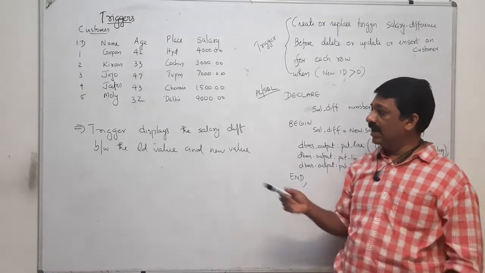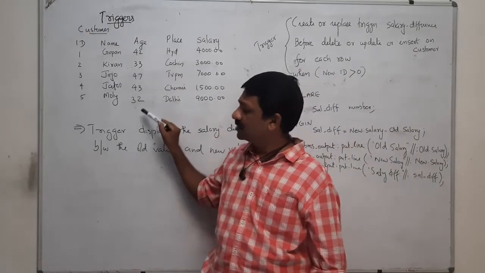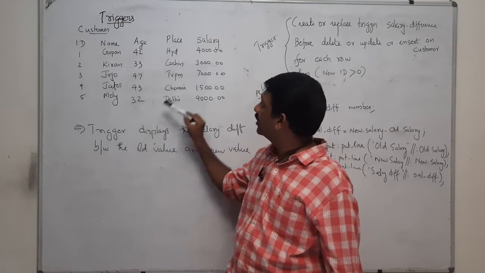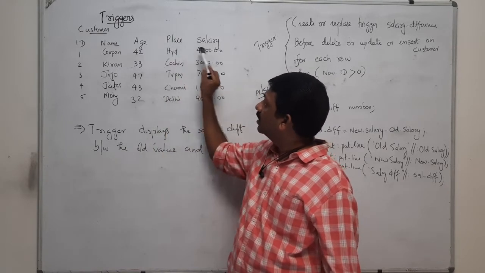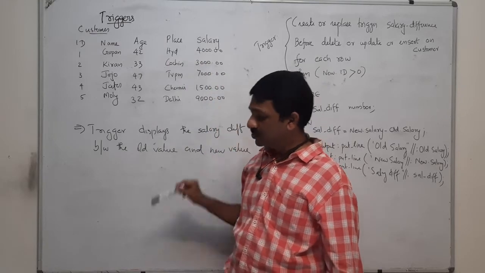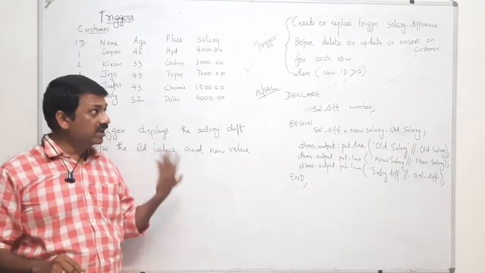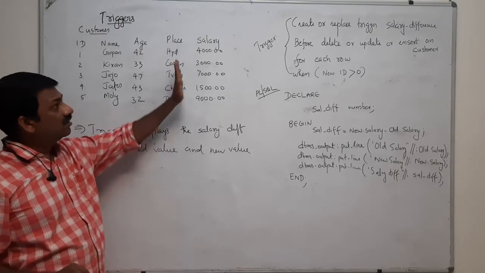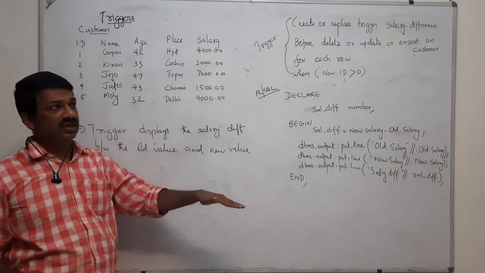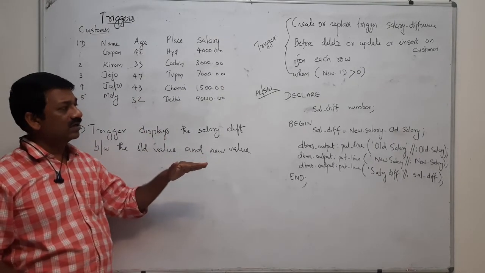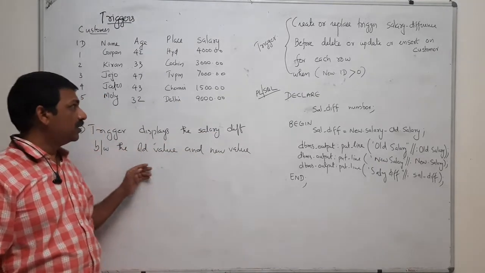Okay, for that I am going to create a trigger. We have a customer table, and in this table you have salary fields with these salary values. So whenever insertion, deletion or updation takes place in this customer table, a trigger is initiated, and depending on the trigger, it will execute a PL/SQL program. Okay.